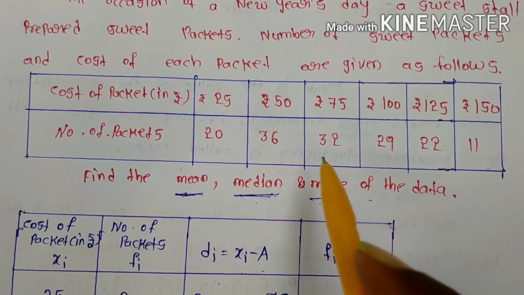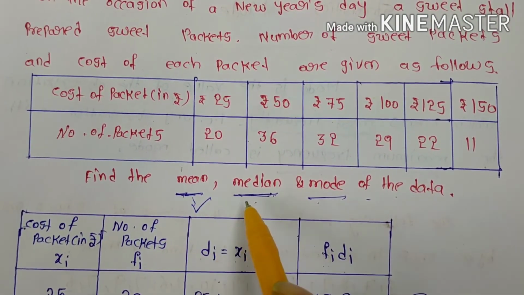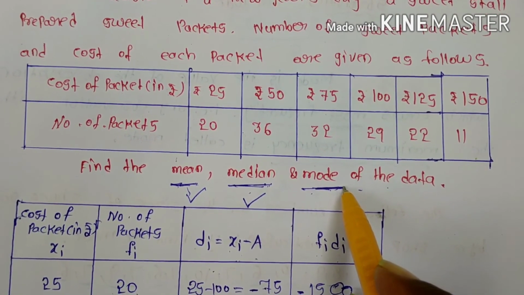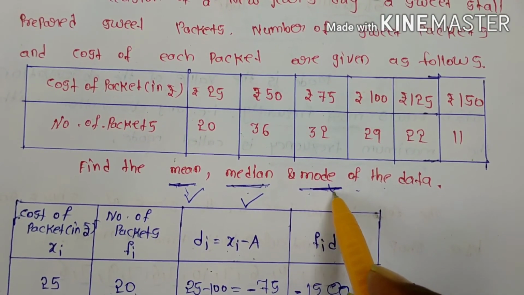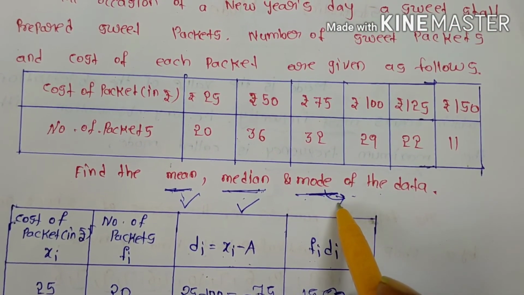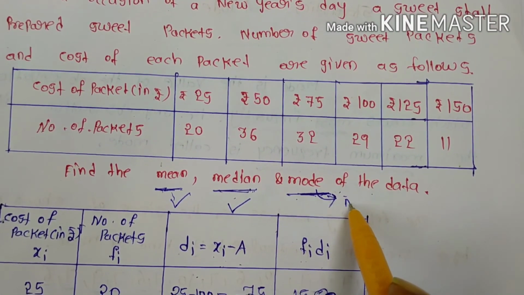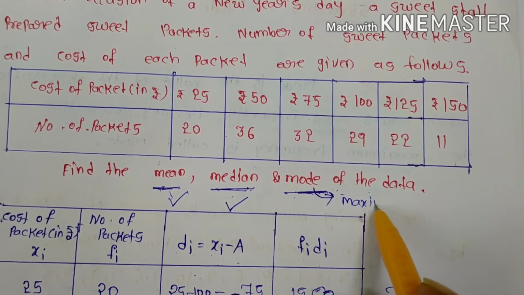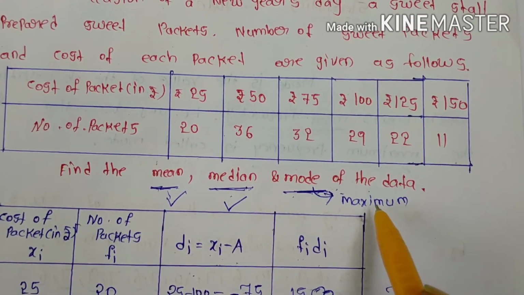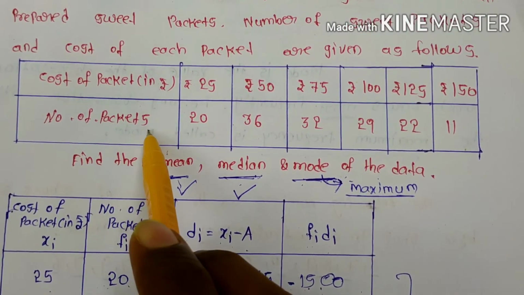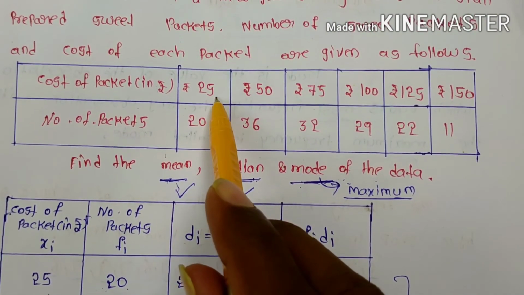Now you can see in the question they ask to find the mean, median, mode of the data. Already you found the mean and also the median. Now you can see how to find the mode. You know the definition of mode: it occurs most frequently, the maximum times repeated. It has the maximum frequency. These are the frequencies, these are the observations.